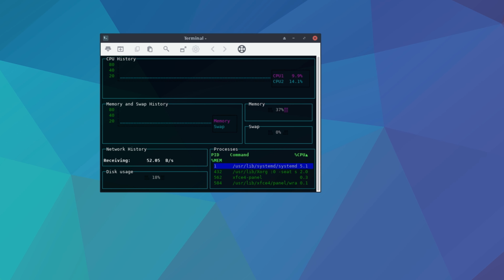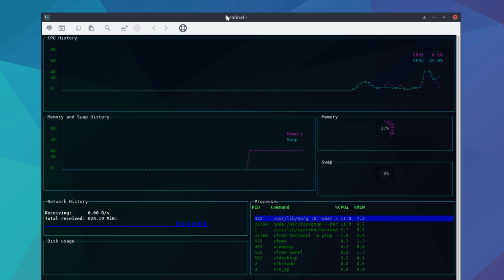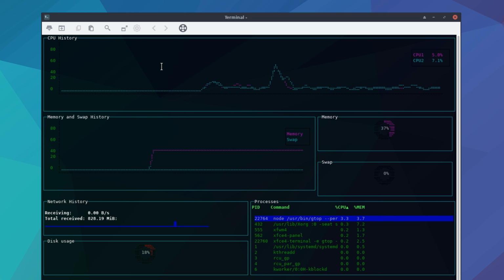And as for system monitor, okay, we don't have any graphical system monitor. Instead, we have a terminal launcher to GTOP, of all things. Well, alright. I mean, GTOP looks good. It makes it look cool if you keep it open, but it's not really the first choice as far as terminal-based system monitors go. But I guess that works anyway.